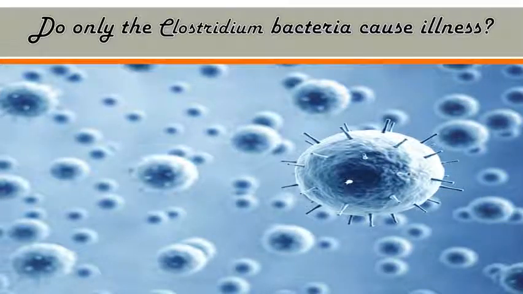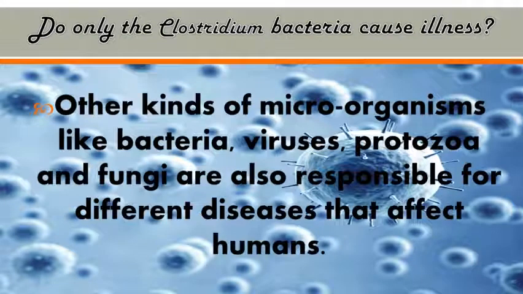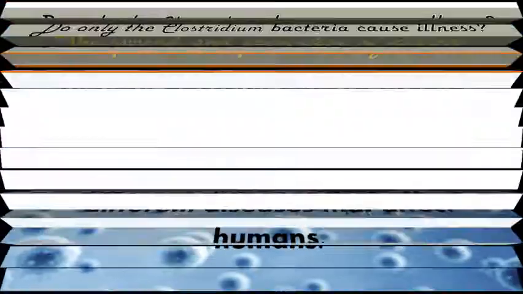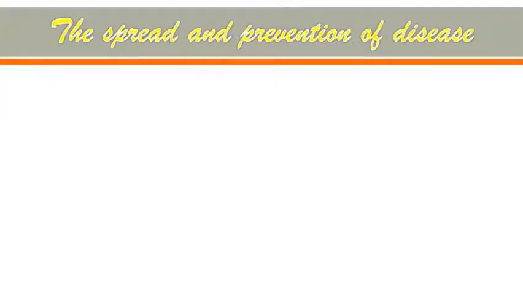Do only the Clostridium bacteria cause illness? Obviously no. So other kinds of microorganisms like bacteria, viruses, protozoa and fungi are also responsible for different types of diseases that affect the human being. And you have learned about viruses, which are smaller than bacteria and can grow and reproduce only in the living cells of animals. And now let us see how they are harmful to us, and here we are going to see the spread and prevention of disease.